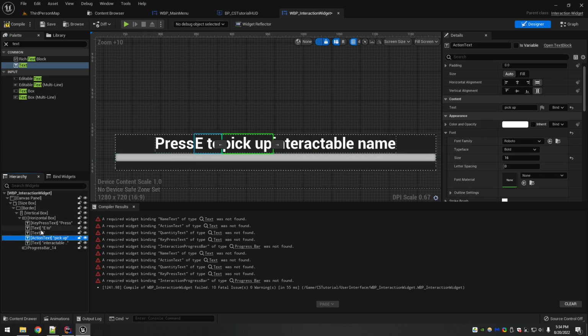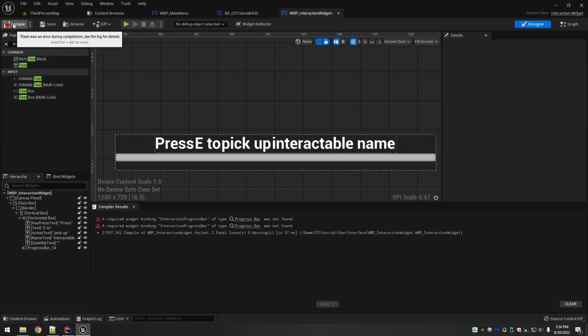Oh, I see what I did. This one's supposed to be the... Okay, here. This is supposed to be like the quantity or the action. And then this one's name text. If you click this in the horizontal box, it gives you these little arrows here. This will let you reorder it. So just move this one down to the end and rename this one to quantity text.